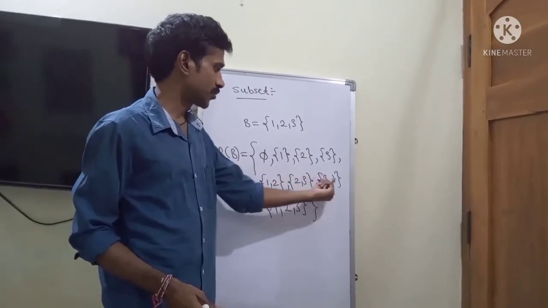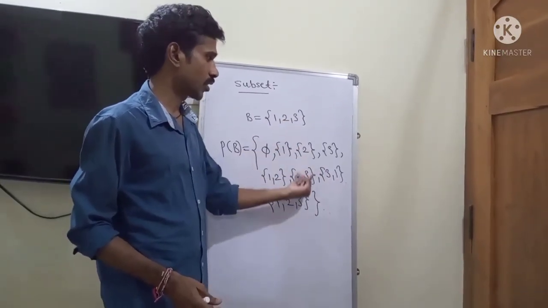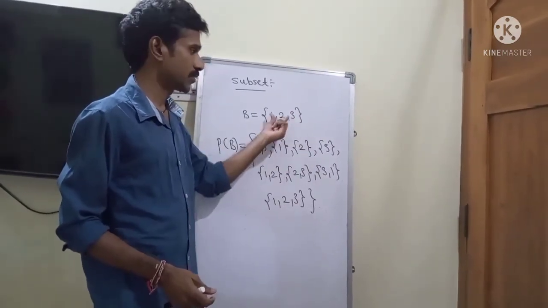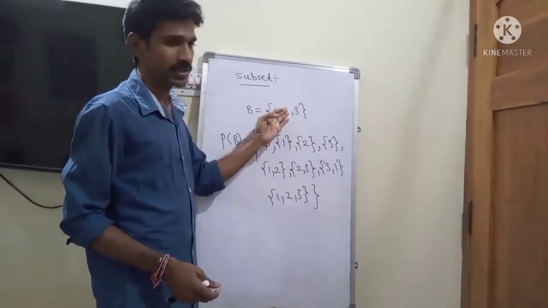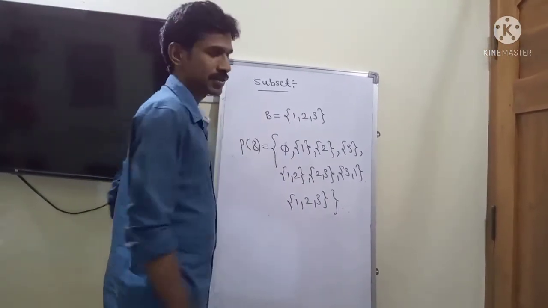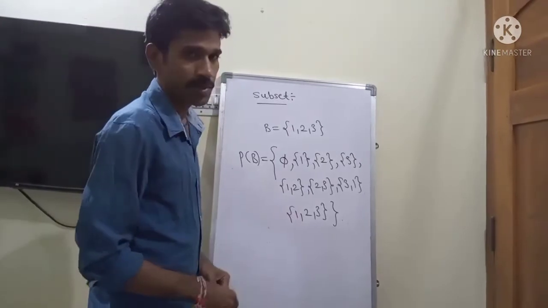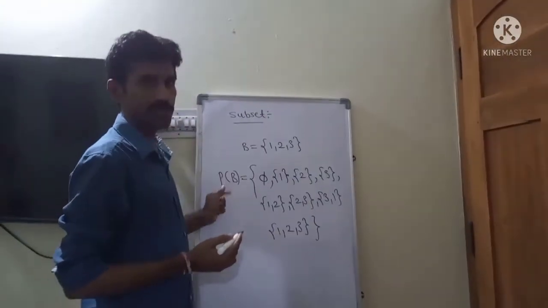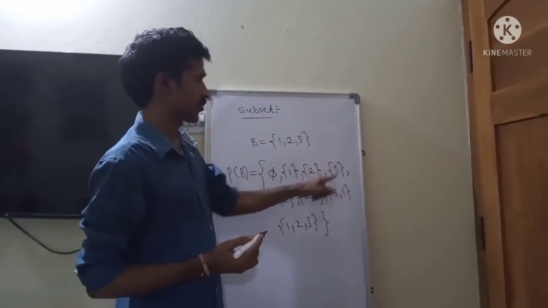These are all subsets: {1, 2} is a subset of this set, {2, 3} is a subset, {1, 3} is also a subset, and {1, 2, 3} is itself a subset. So I am writing all subsets in one set. That is the power set of this set B.